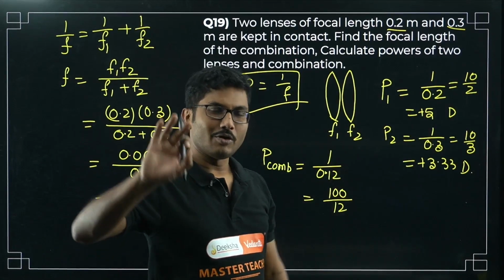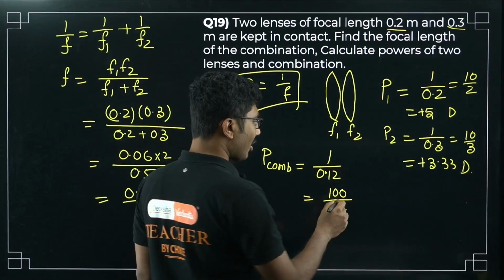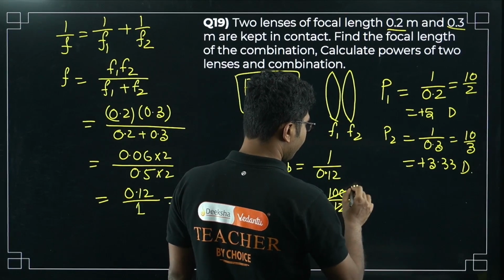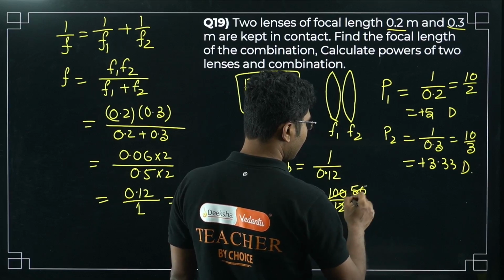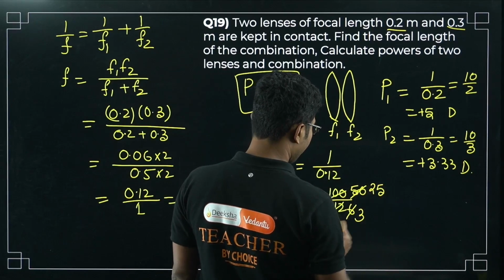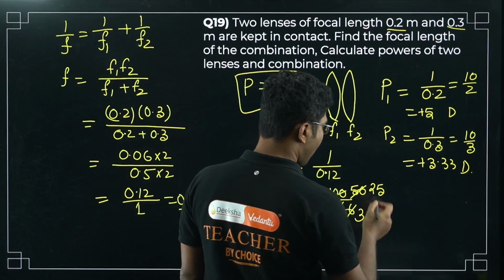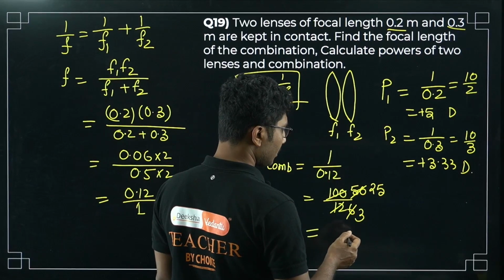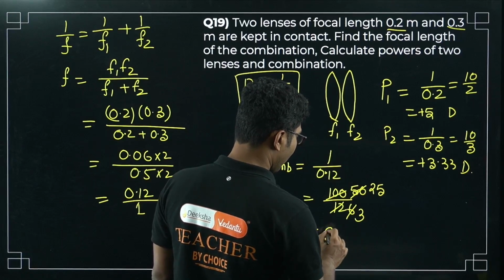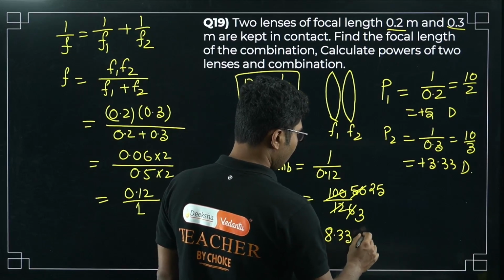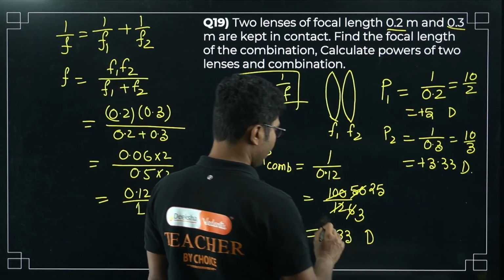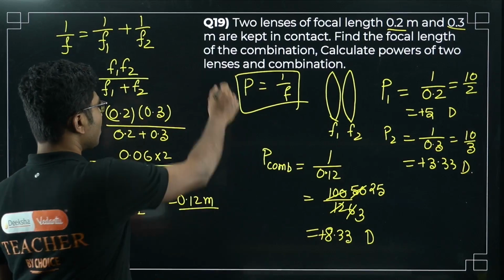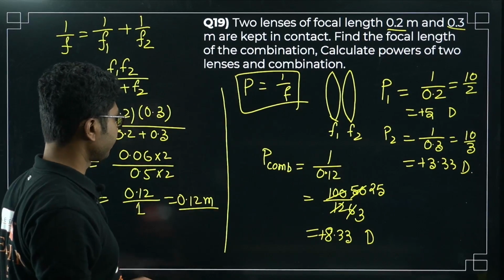Many students, I know, will have difficulty because they are not super familiar with solving numericals. So 6, 50, 3, 25, so it will be approximately 8.33 diopter. Diopter is the unit of power, right? So simple question, easy question, not super hard but still very common.